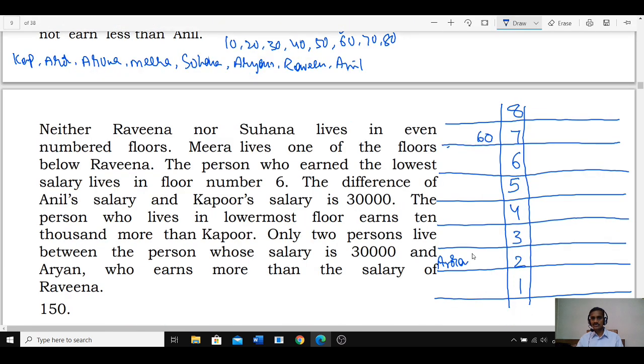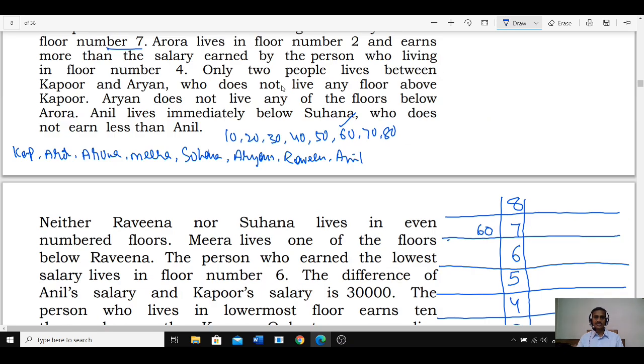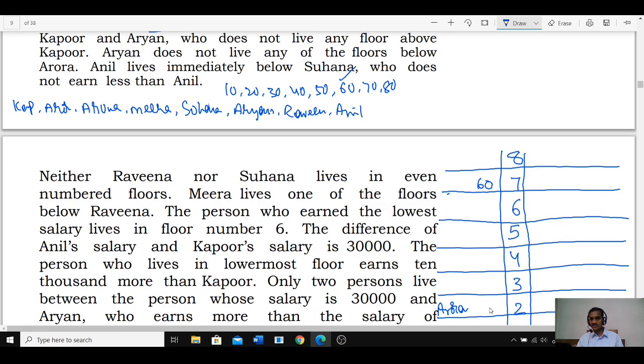Now this person is Aurora, who lives on floor number 2 and earns more than the salary earned by the person on floor number 4. Floor number 4, say it is A, and this will be B. More than that. We cannot say immediately next, but it's more than this one. That means Aurora earns more than the person on floor number 4. The next one.